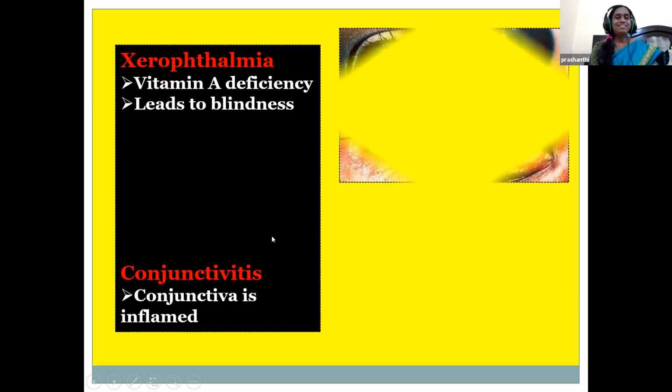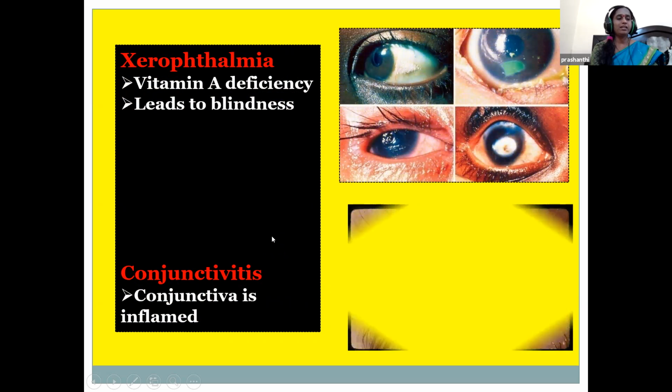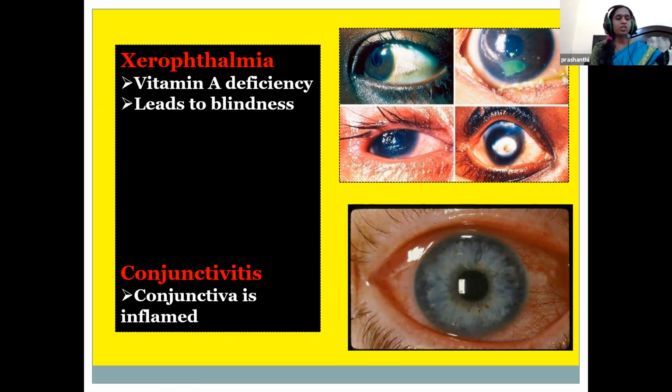Then what are the diseases our eye gets? Some of the diseases, children, are like xerophthalmia. Xerophthalmia is a progressive eye disease due to vitamin A deficiency. What is the food of vitamin A, children? That is milk, green leafy vegetables, etc. So when you take food lacking vitamin A, we may suffer from xerophthalmia. Here, there is dryness of the eyeball, which further leads to blindness.